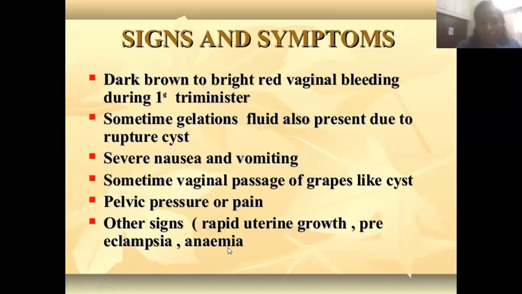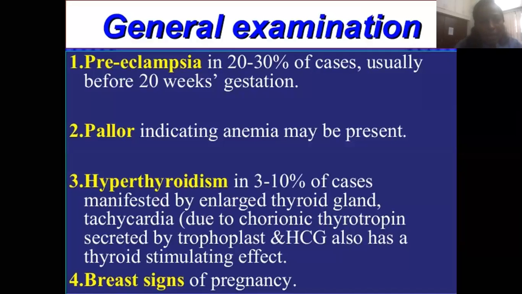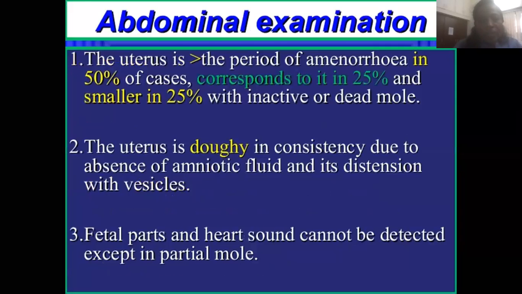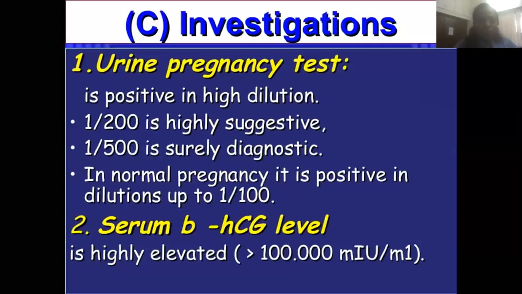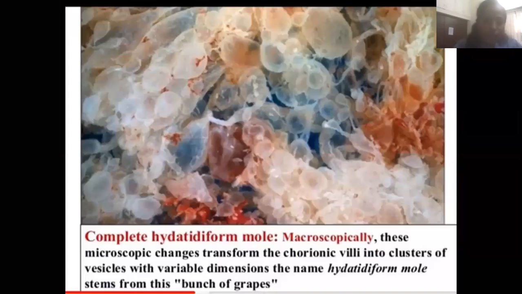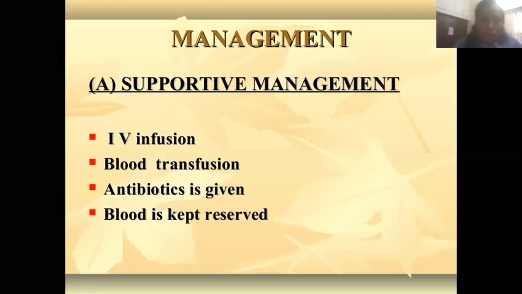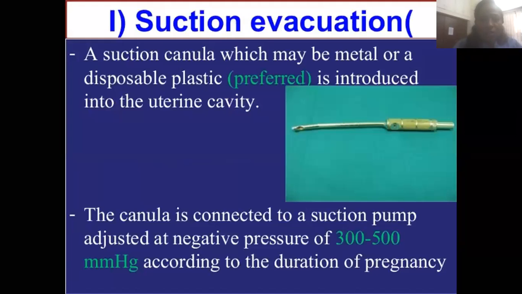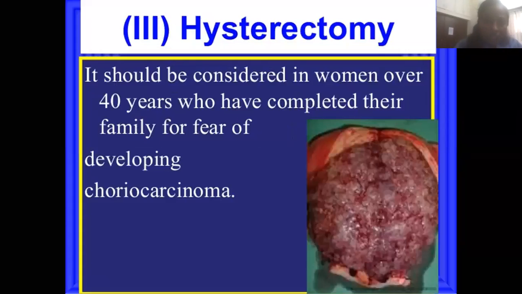Sometimes in complete hydatidiform mole, the height of the uterus is more than normal, while in the incomplete partial one, the height of the uterus is small. Signs: preeclampsia, pallor, hyperthyroidism, breast signs. The uterus feels doughy. On local examination, passage of vesicles. Diagnosis: UPT, serum hCG, and USG, which shows a snowstorm pattern. Treatment: suction evacuation, and if that is not done, then hysterectomy at the last stage.